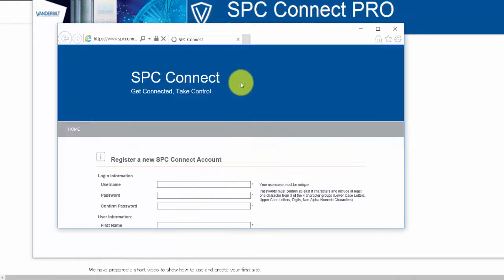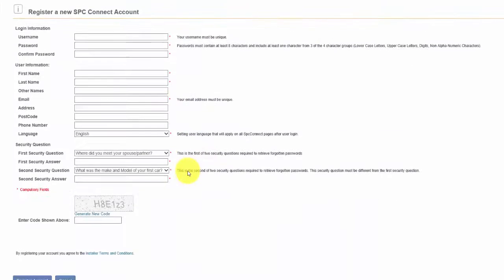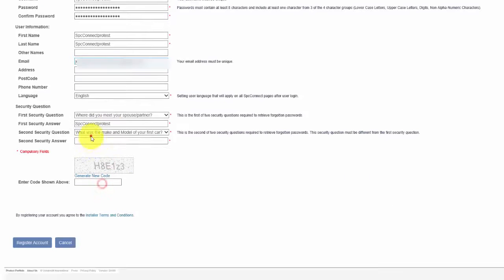We complete the details as required. We confirm the CAPTCHA and click Register an Account.